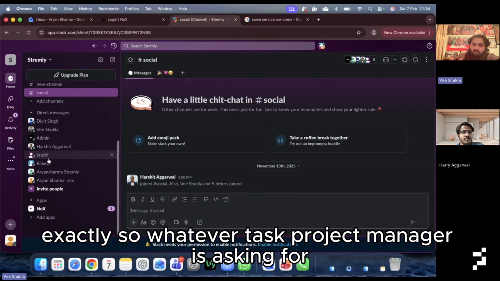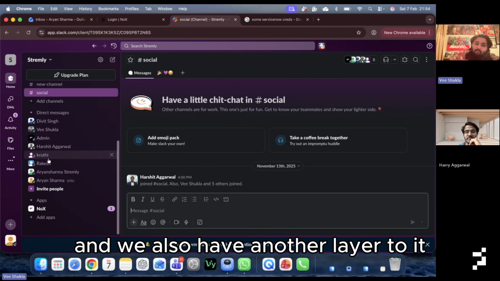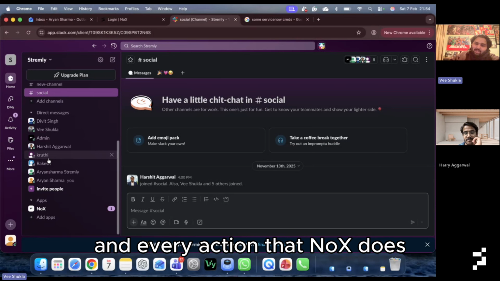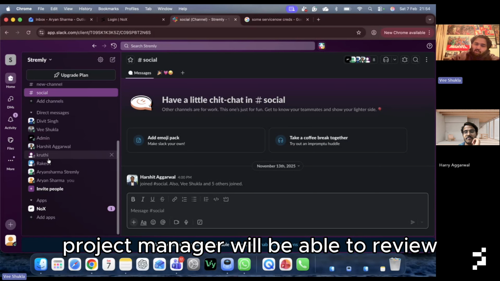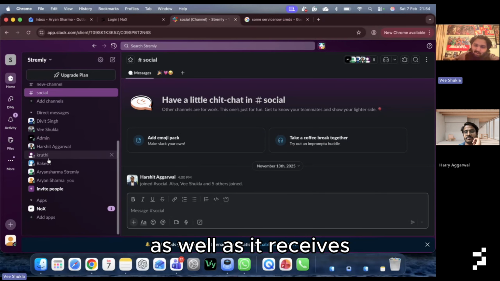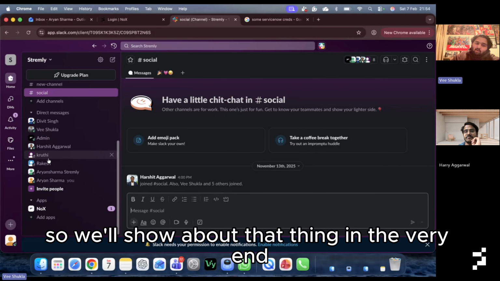So whatever task the project manager is asking for, he's always getting in the loop. And we also have another layer to it. We're going to show it in the end, how the manager can have complete oversight of any and every action that NoX does, so there is no scope of any error. The project manager will be able to review each and every message that NoX sends as well as receives, and all the people it interacts with, live. So we'll show that in the very end.